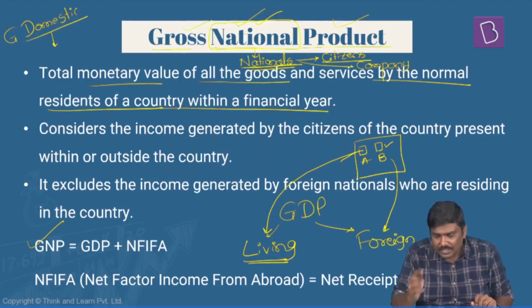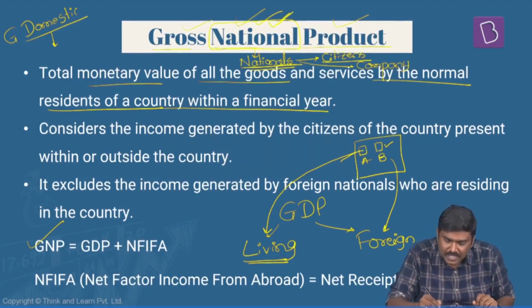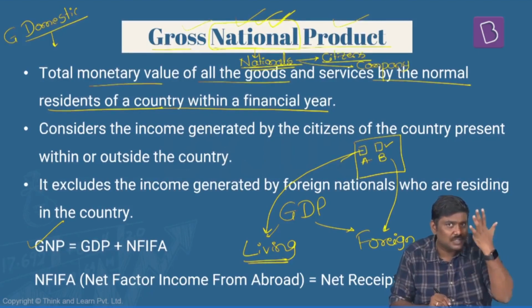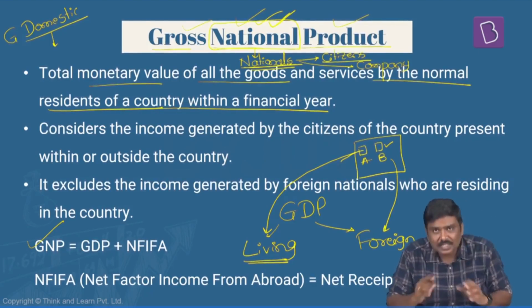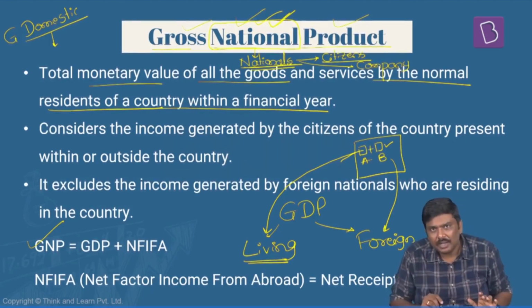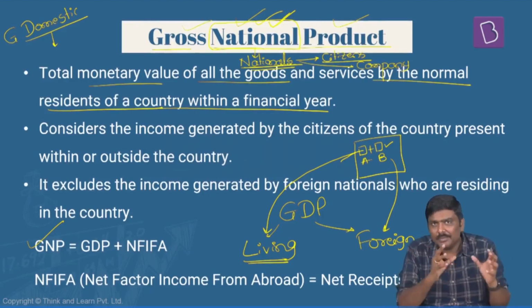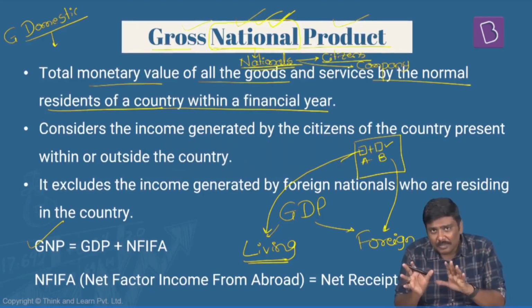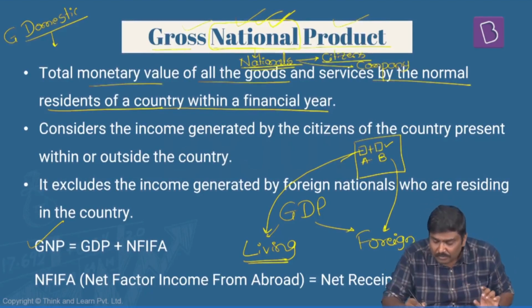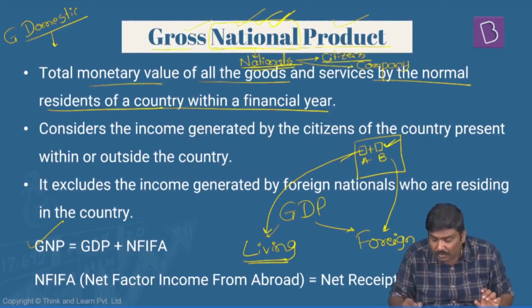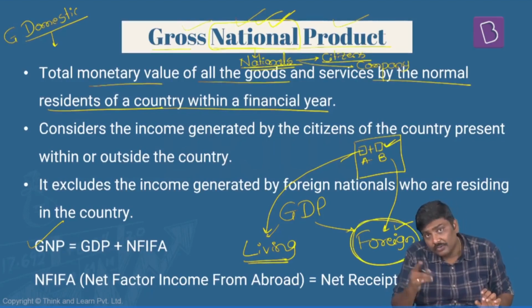But here comes the second concept, GNP. In case of GNP, I should consider only Indian nationals. So when I say GDP, this is the total production done by both A and B, or the total income generated by both A and B. It is part of India's GDP. But can B be part of India's GNP? Absolutely no, because this is produced by a foreign national.